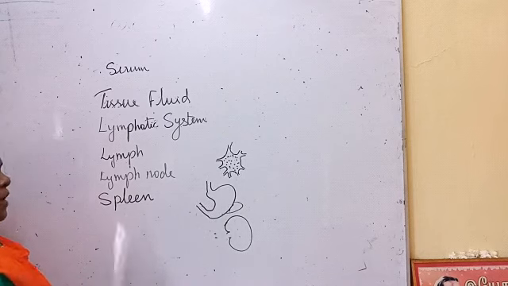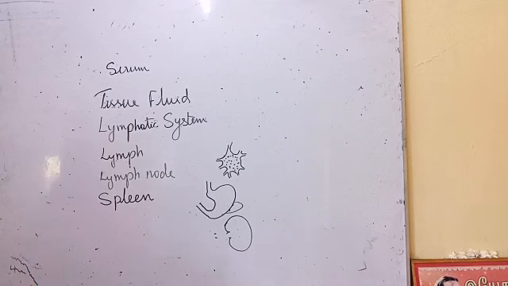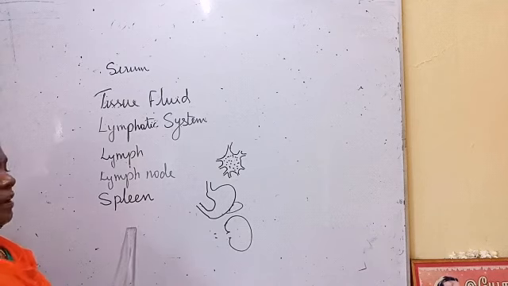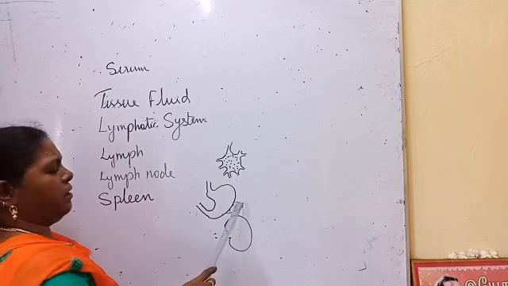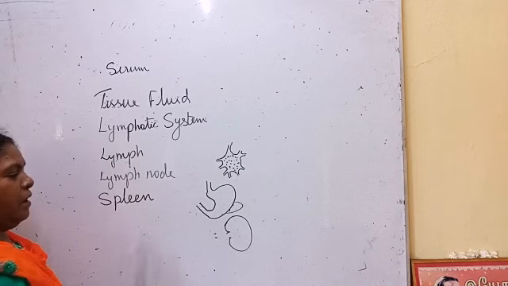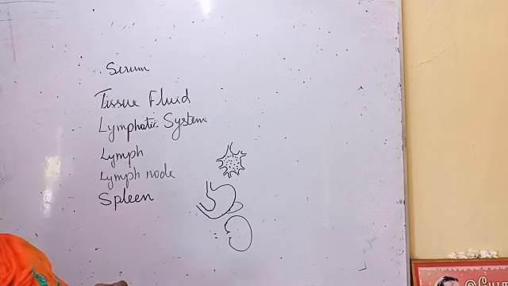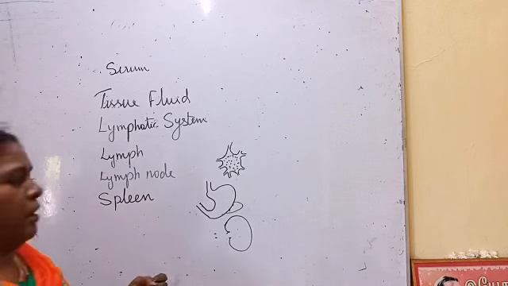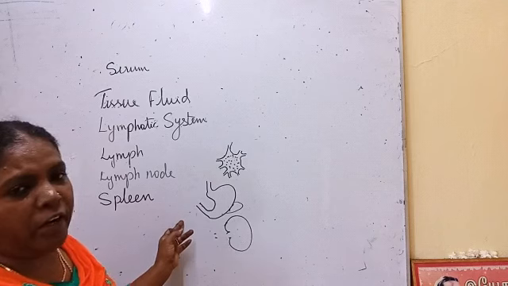The next is the spleen. The spleen is a lymphoid organ. We have already seen that old RBCs are taken to the spleen and destroyed. It is located just below the stomach and above the left kidney. The main functions of the spleen are that it produces blood cells, it destroys blood cells, and it acts as a lymphoid organ.